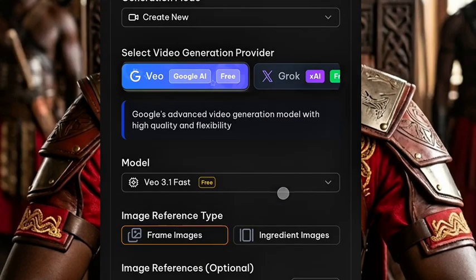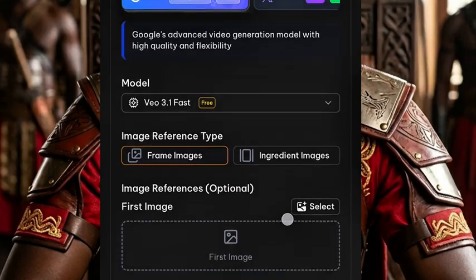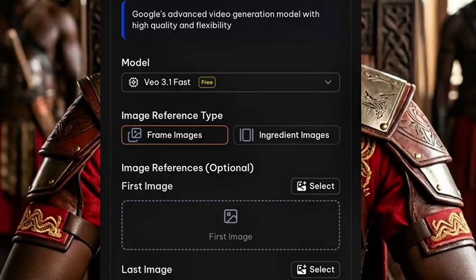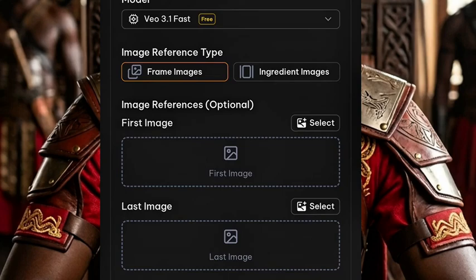As you can see, it says VO3 fast, free. So don't come and say you want to generate a video and it's asking you to upgrade. It is free. When I create videos like this, some people will come to my comment section and tell me it is not free, they cannot generate videos.